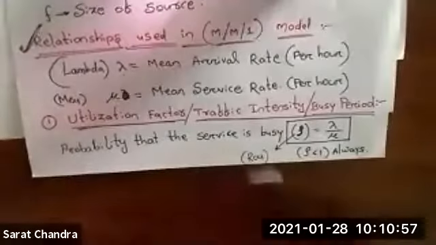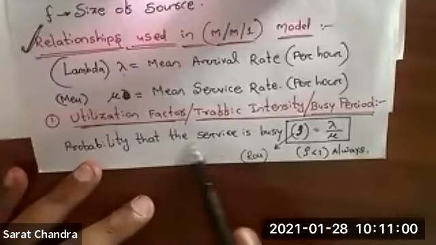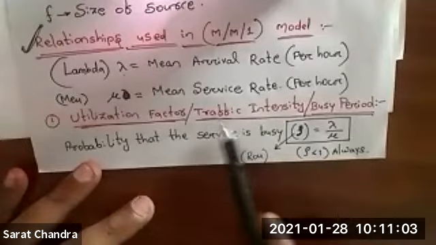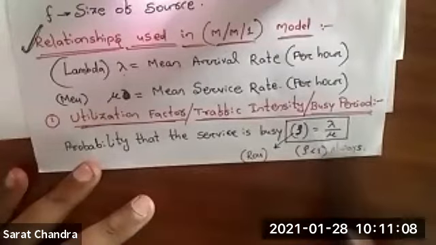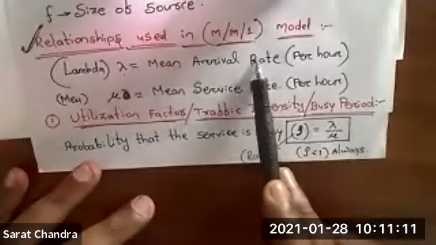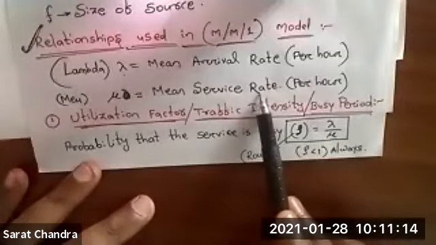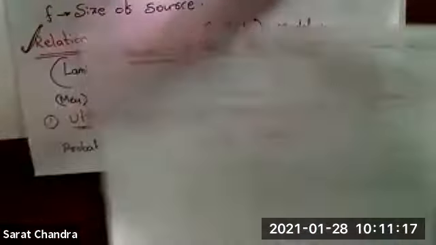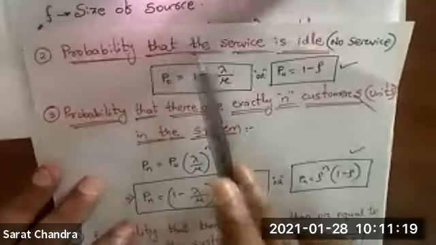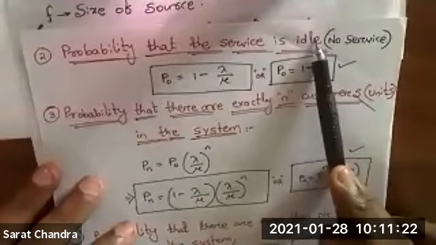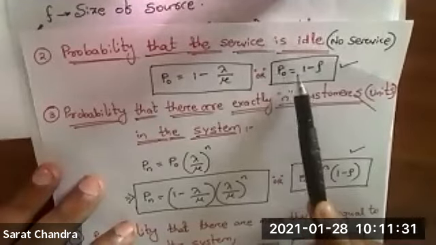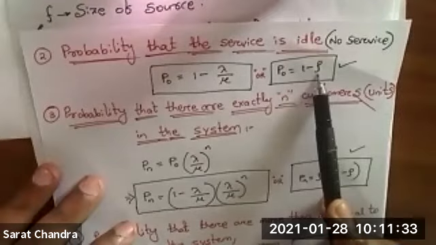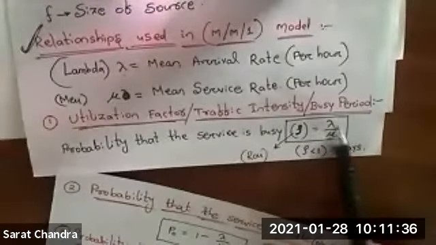Okay, so two formulas are clear. One is probability that the server is busy or traffic intensity or utilization factor. For that the formula is rho equal to lambda by mu. Lambda means mean arrival rate, mu means mean service rate. This is one formula. Second formula is probability that the service is idle. For that the formula is P naught, means probability that the service is idle, means no service or zero service. The formula is 1 minus rho. And this rho value first you have to calculate in this manner. Clear?